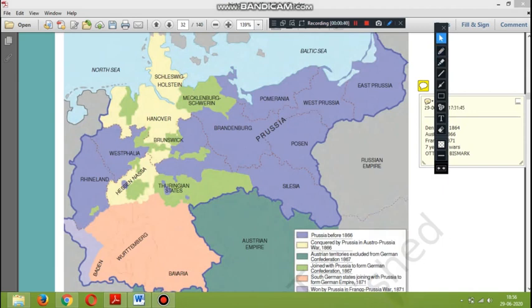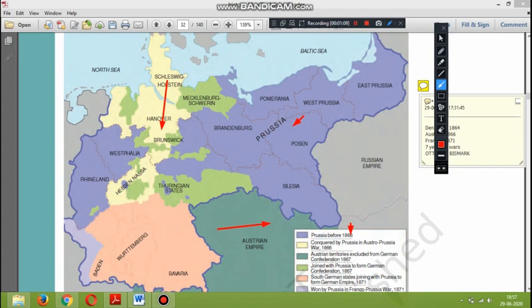If we magnify the Prussia region, we get this map. So here you can see Prussia, and the index is also clearly mentioned here. The index shows Prussia before 1866 and the areas then conquered by the Austro-Prussian War. These two areas were conquered by the Austro-Prussian War, whereas the third one is the Austrian territories, totally belonging to a different one, not belonging to the German Empire.